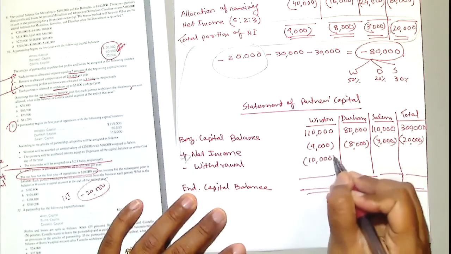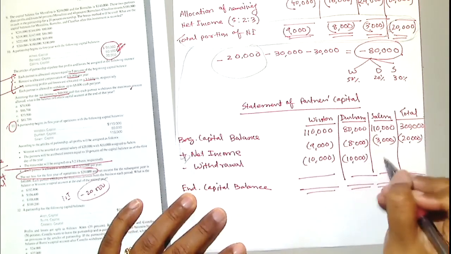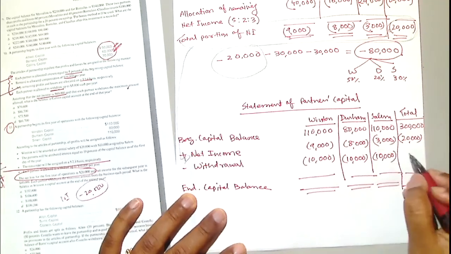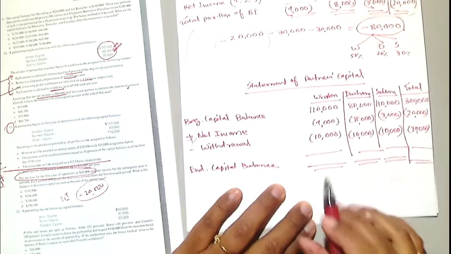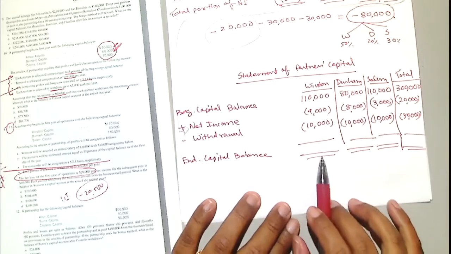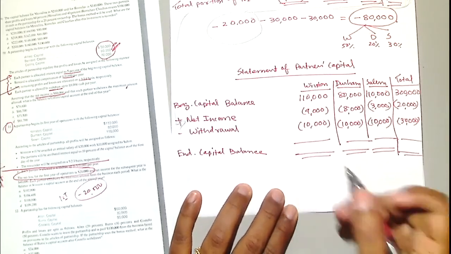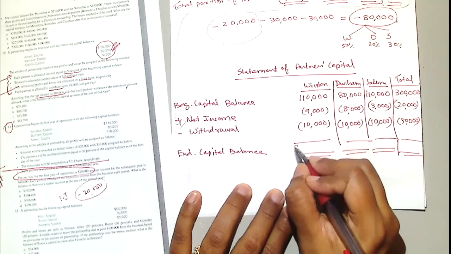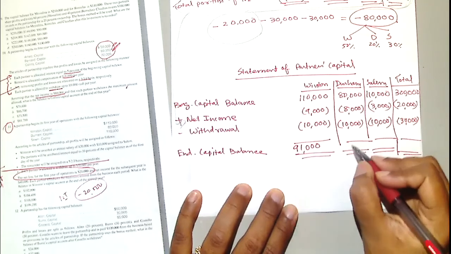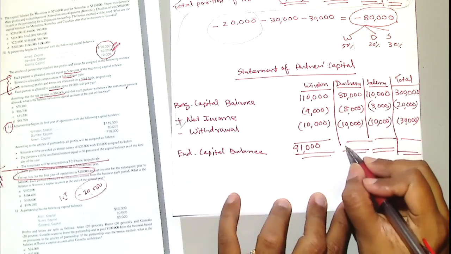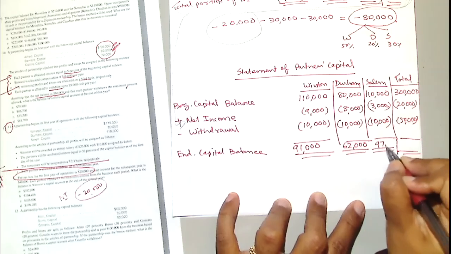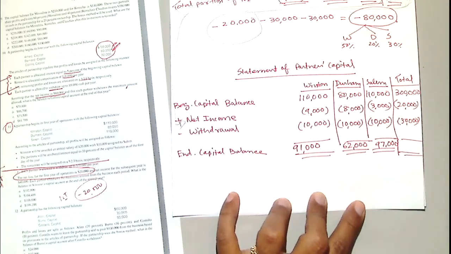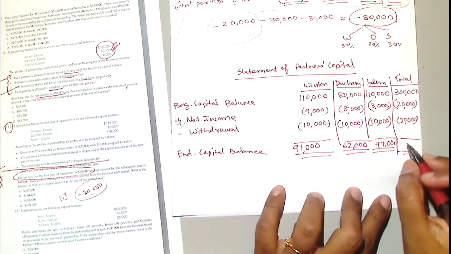So I'm subtracting 10,000 from each partner. I just ask you to do it because it's a loss. You may have a loss problem. So 30,000 in total, and if you do it, tell me the ending capital balance. Who has the numbers here? Winston, 91K. Everyone please check it. Durham is 62K. Salem's 97K. Okay, very good. Is this the correct number? Everyone check it.